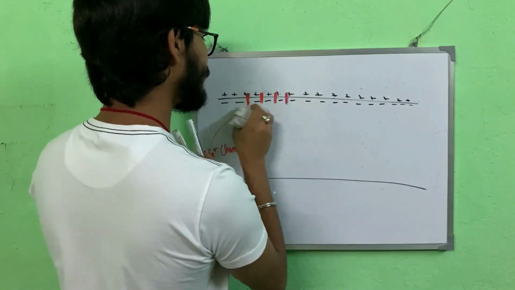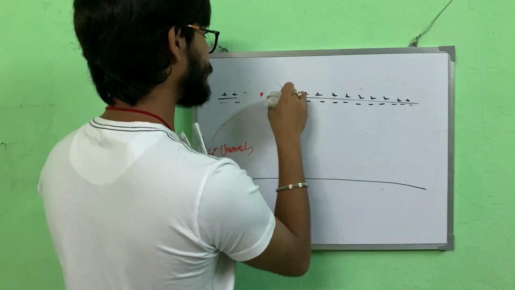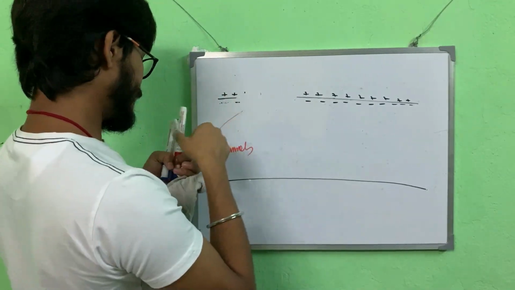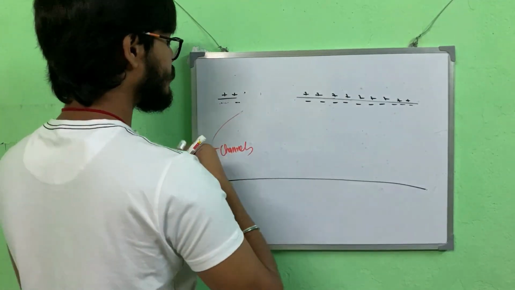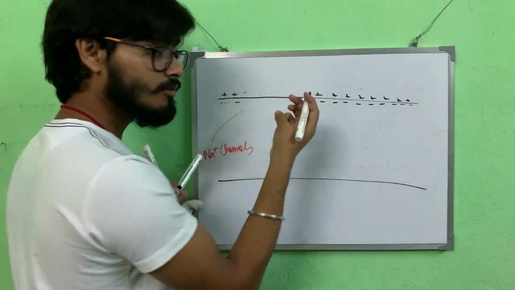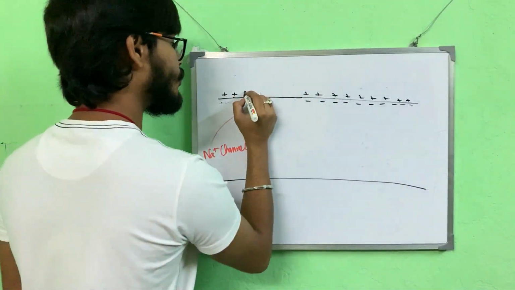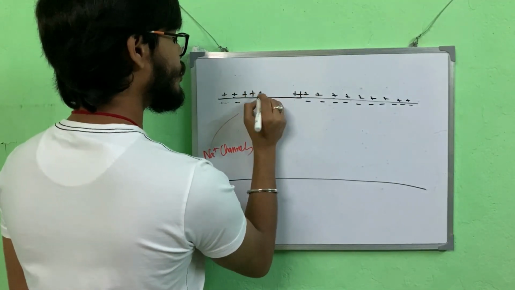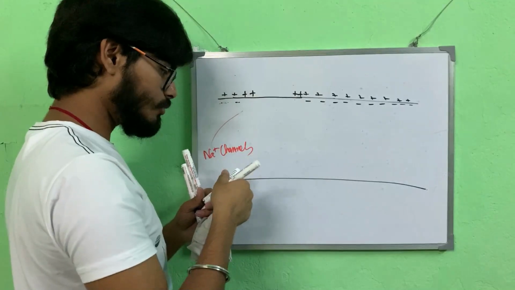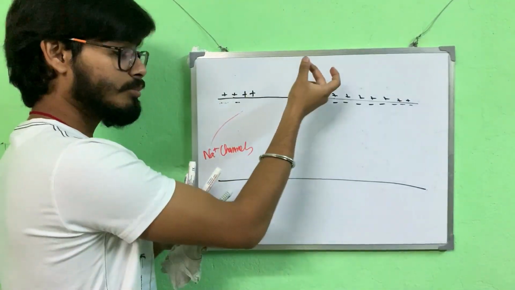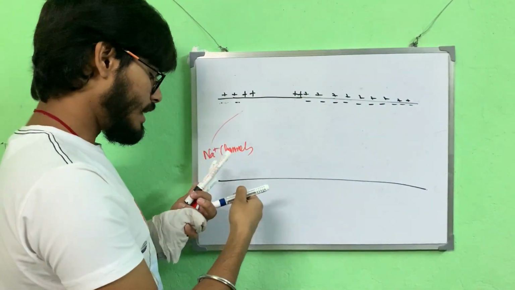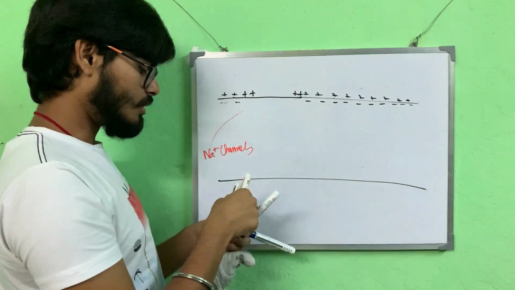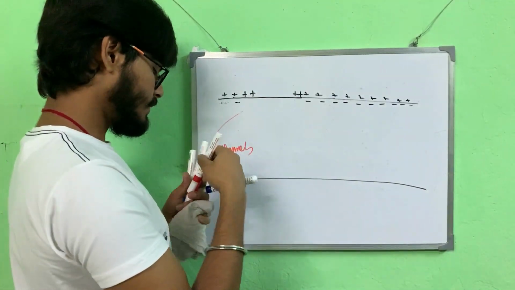Ultimately, due to the influx of sodium ions, which are positively charged, the polarity of this part of the membrane gets changed.